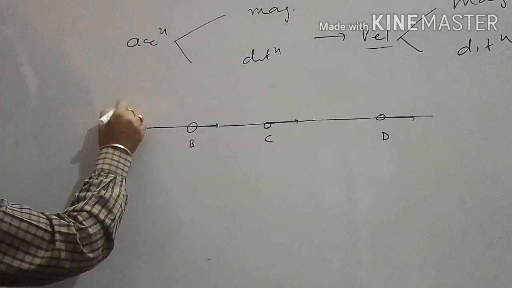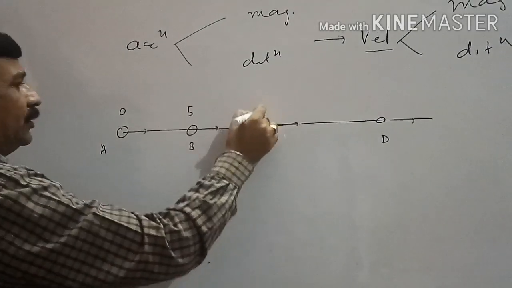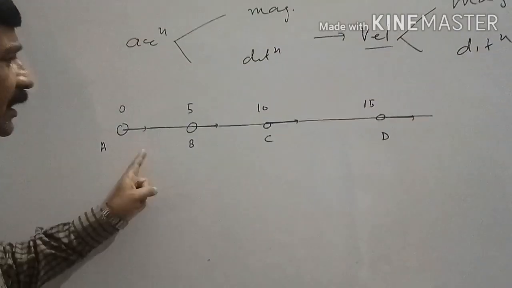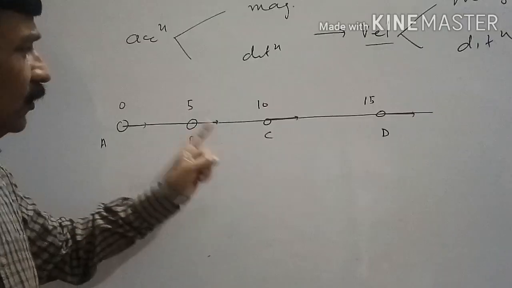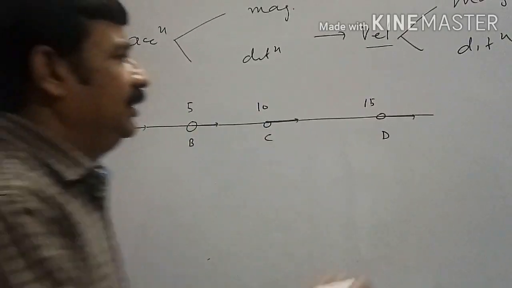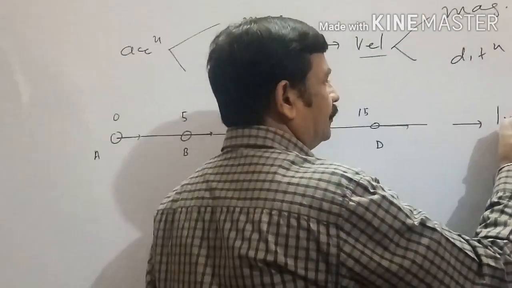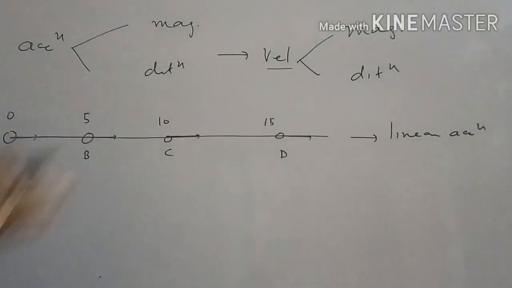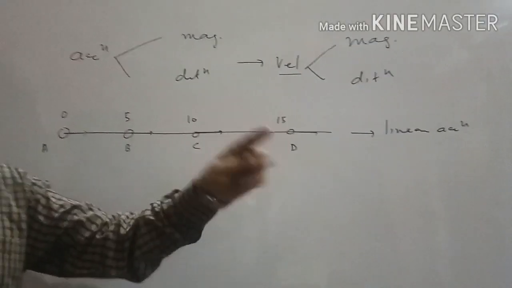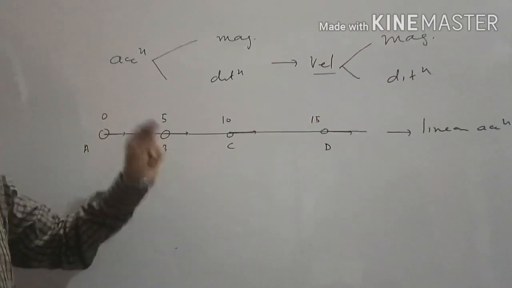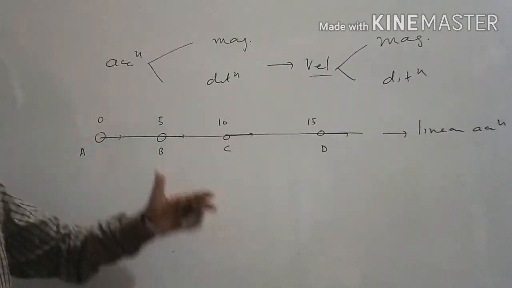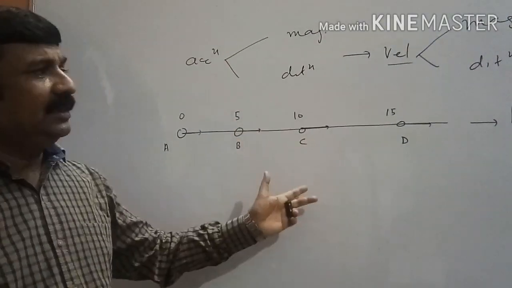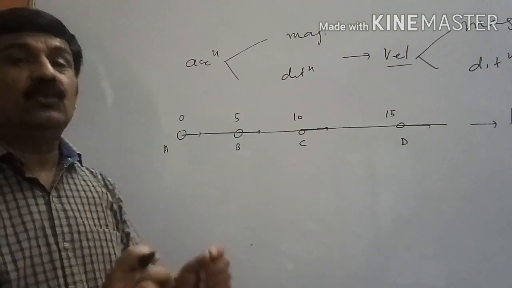Here may be velocity 0, here may be velocity 5, here may be velocity 10, here may be velocity 15. Magnitude is changing, direction is not changing. Now body will have linear acceleration. So whenever body performs straight line motion, body only consists of linear acceleration, because direction of motion cannot change, only magnitude changes. This acceleration in class 9th and 10th was named as only acceleration.